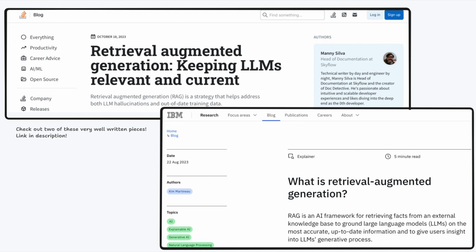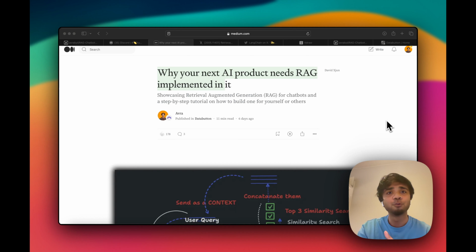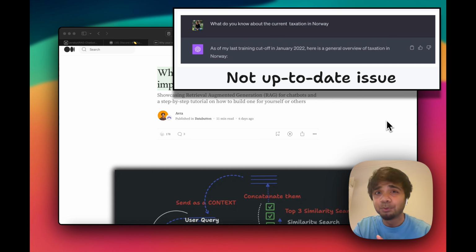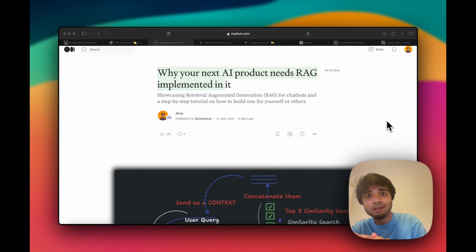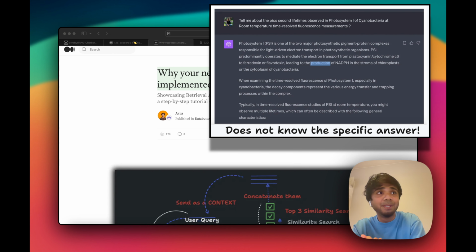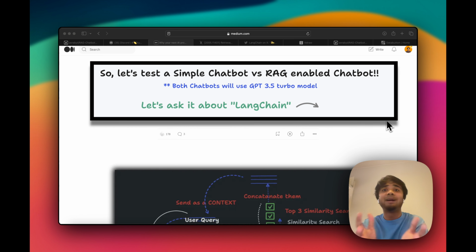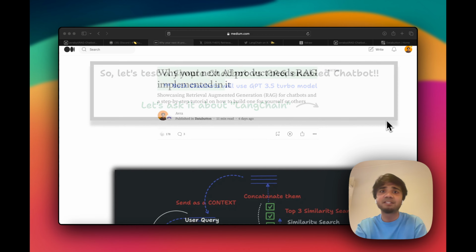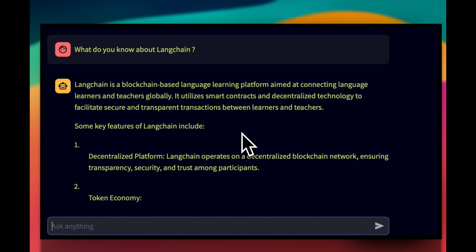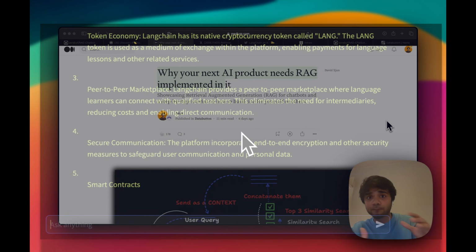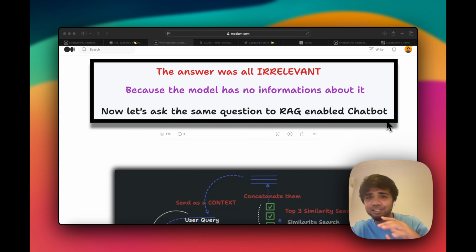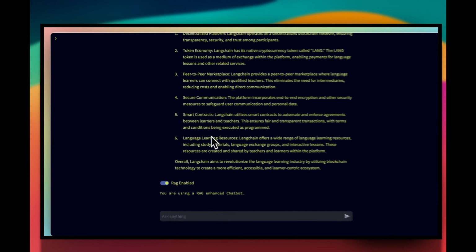RAG comes into play when you want to make your large language model relevant, so that it gives much more relevant responses to your queries. You want to make your large language model up to date with the latest happenings, or make it aware of your external databases or knowledge bases. Also, to overcome hallucination and increase response quality, RAG is super powerful for that. Of course, that's one of the reasons why it's such a trending topic, and most enterprises would love to have RAG in their products.